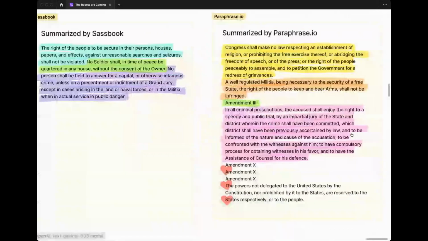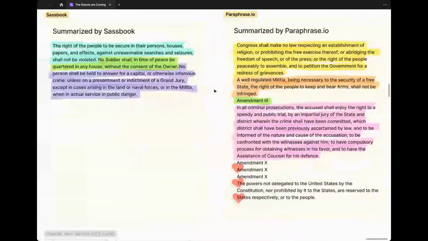Again, what it did is a similar approach of cherry-picking key phrases, as defined by what it thinks is key, and popping them in here such that if you were to do a Command F or a search of the source material, you'd see a lot of the same exact words and phrases verbatim in both.